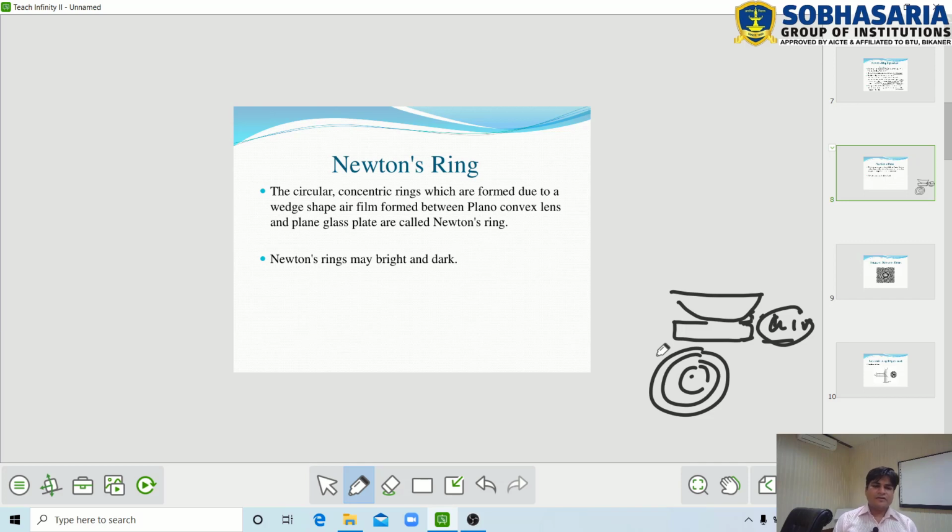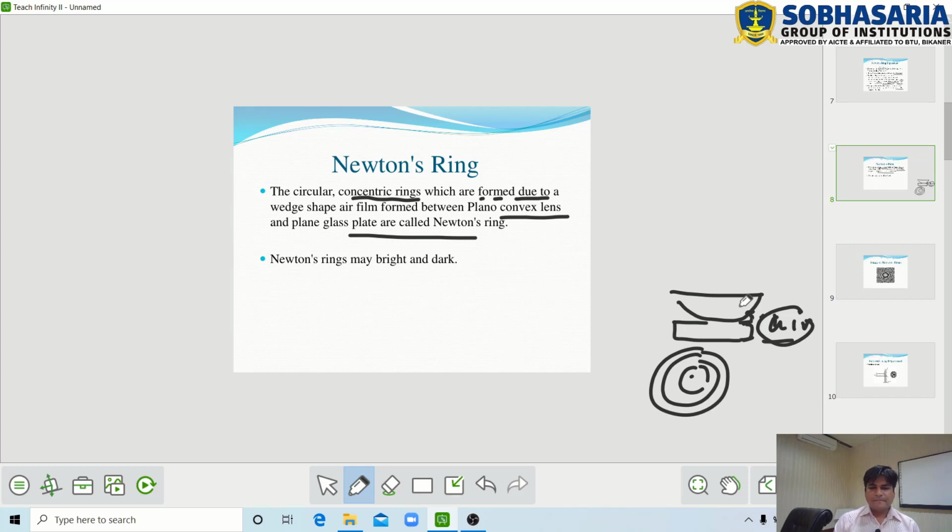So we define Newton's rings. Newton's rings are the circular concentric rings which are formed due to a wedge-shaped air film formed between a plano-convex lens and a plane glass plate. Means Newton's rings are the circular concentric rings which are formed by the formation of a thin air film between the plano-convex lens and plane glass plate.